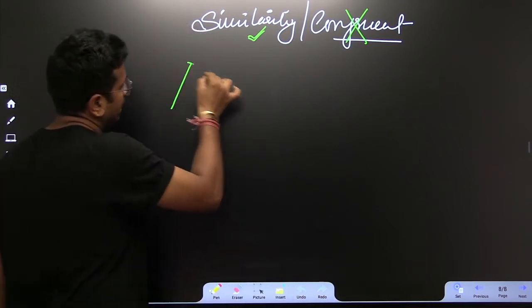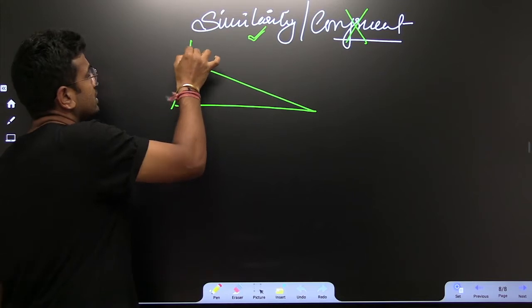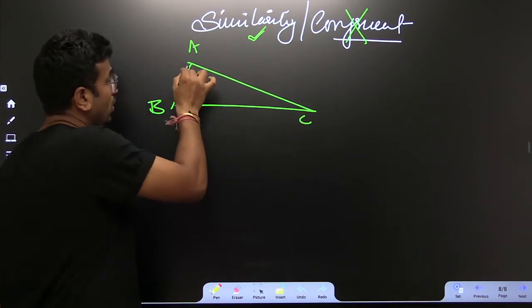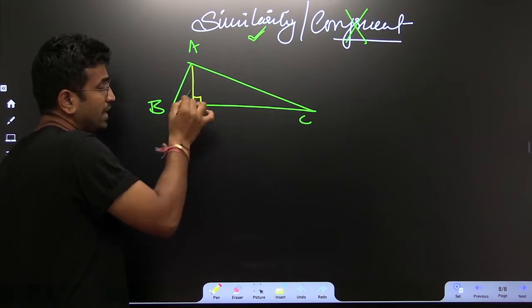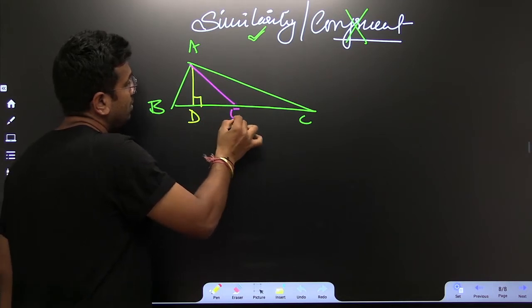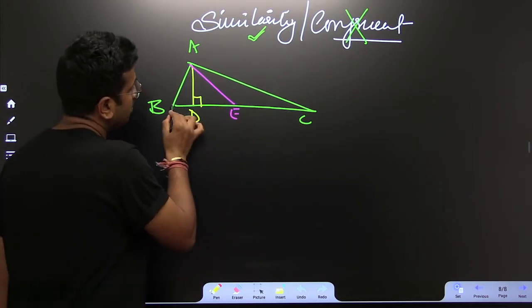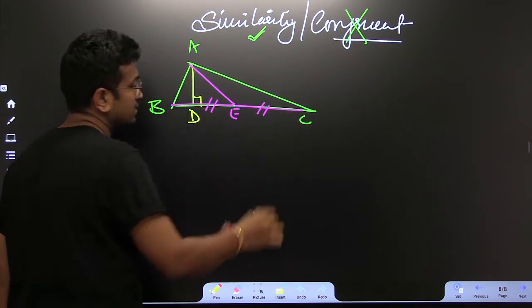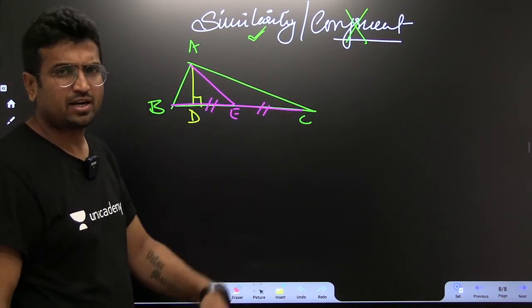Let us suppose I draw a triangle. This is triangle A, B, C. What I have done, I have drawn an altitude. What does that mean? A 90 degree angle. And then what I have done is I have drawn a median. What is a median? Median, because of this AE, BE equals EC. That is what a median is, which divides the third side into 2 equal halves.